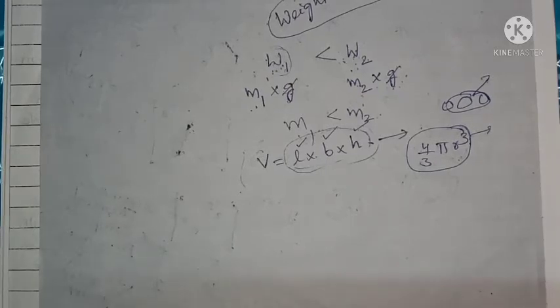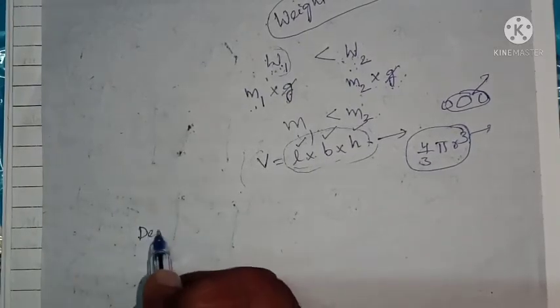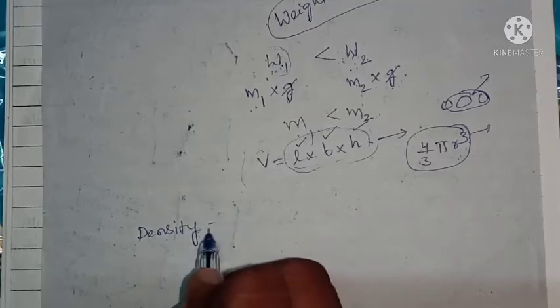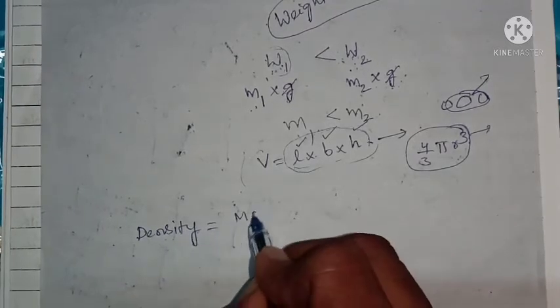Next one, density. Density can be given by mass by volume.